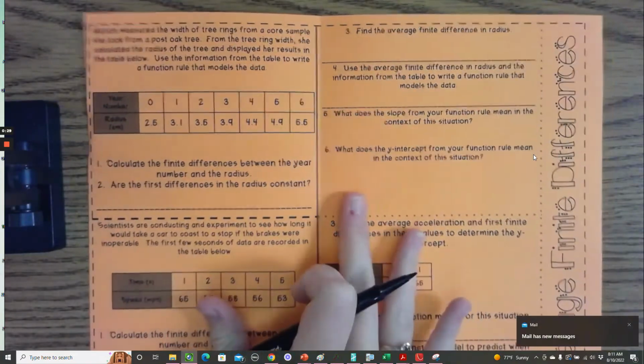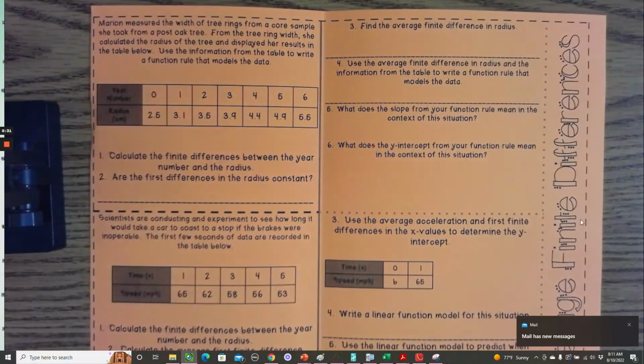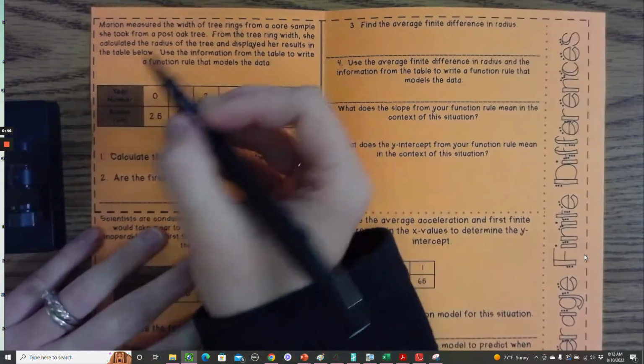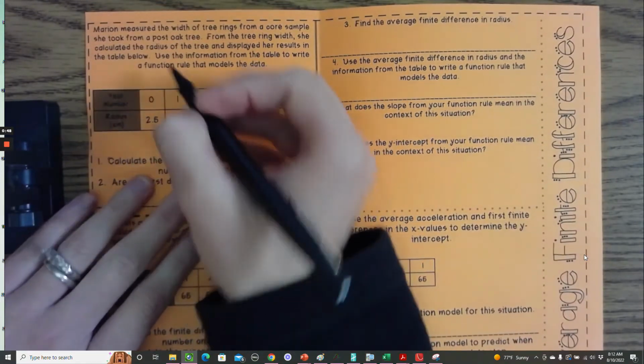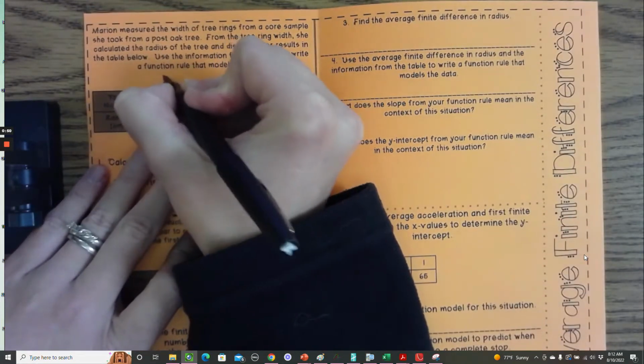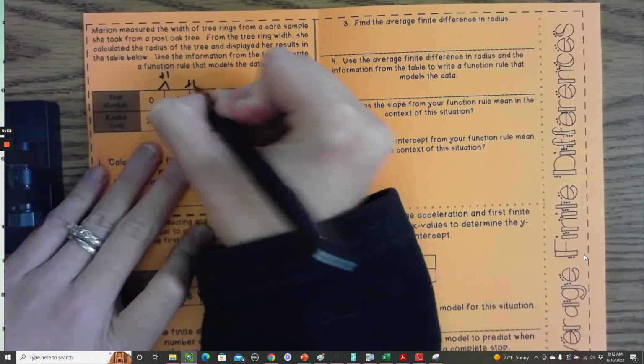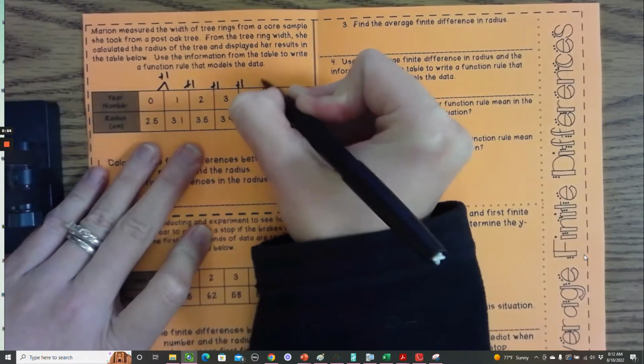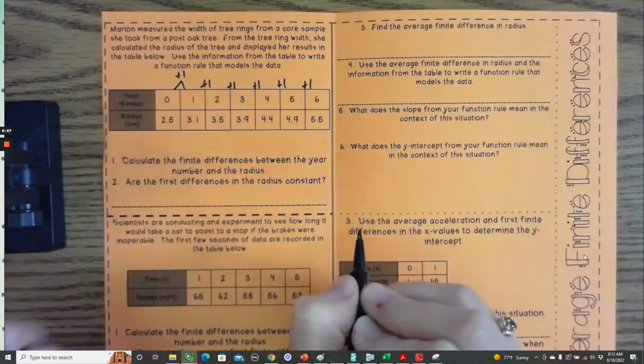All right, Marion measured the width of tree rings from a core sample she took from a post oak tree. From the tree ring width, she calculated the radius of the tree and displayed her results in the table below. Use the information from the table to write a function rule. All right, so change in x every time, we're adding 1. Every time, adding 1. So that's our change in x.